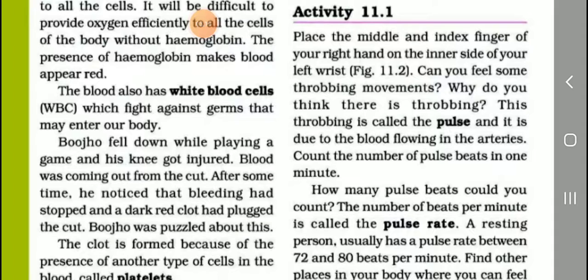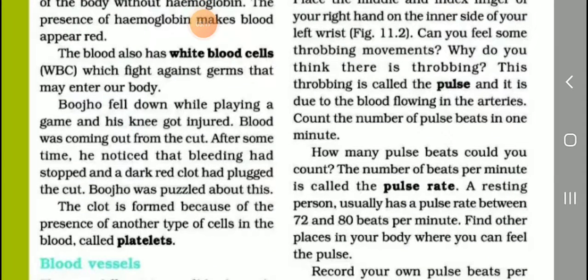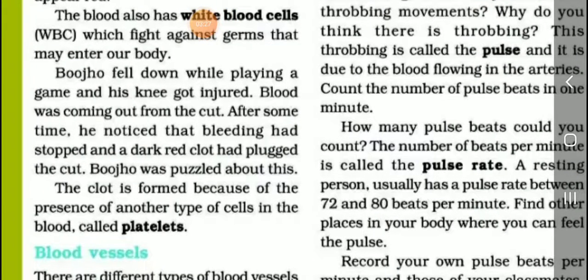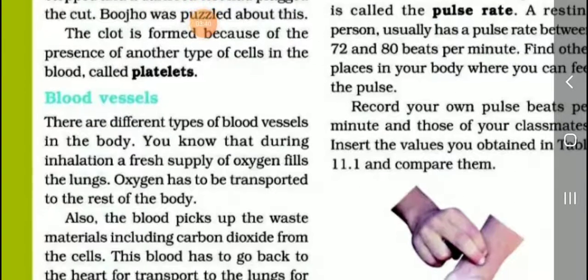Blood was coming out from a cut. After some time, we noticed that bleeding had stopped and a dark red clot plugged the cut. Next, platelets. What are platelets? The clot is formed because of the presence of another type of cells in the blood. They are called platelets.